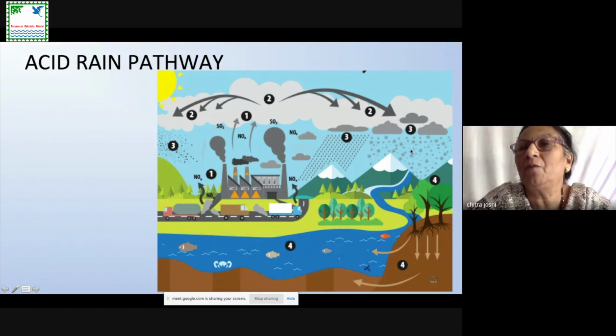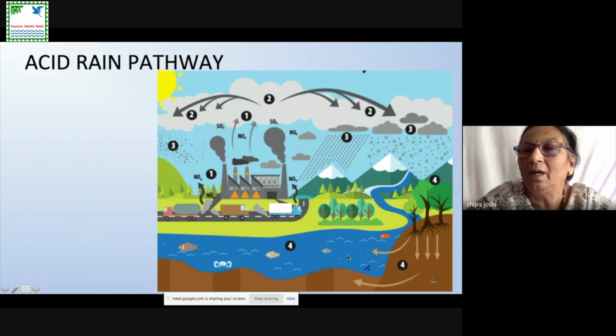This rain, when it falls on, say, a mountain in the form of a waterfall or in the form of a spring, this water from the mountain comes down into a river and gets mixed with the river water, and it is then hazardous for aquatic life. In the same way, some of the water gets absorbed by the soil, and when it gets absorbed by the soil, it is hazardous for the vegetation present on the soil. From the soil, again, this water gets mixed with the river water.